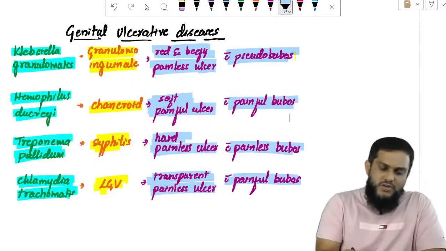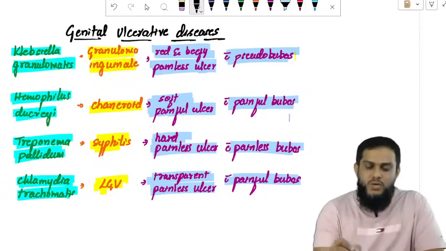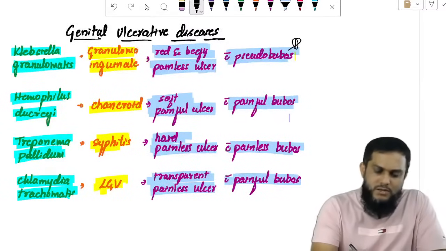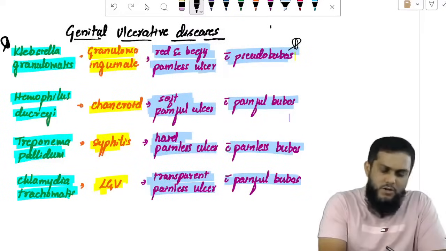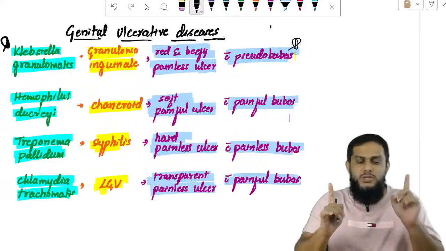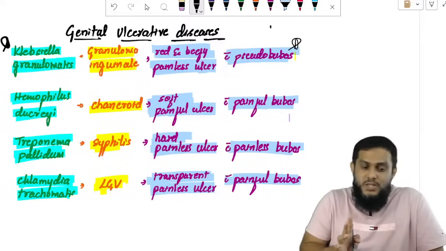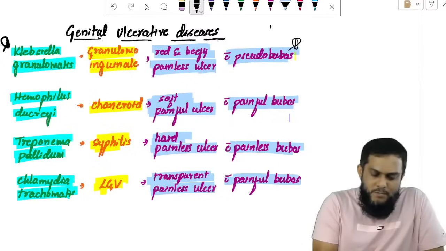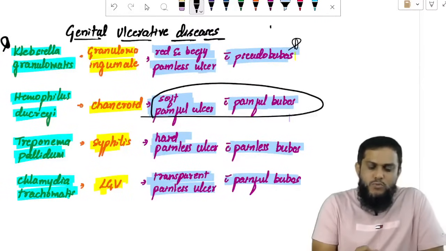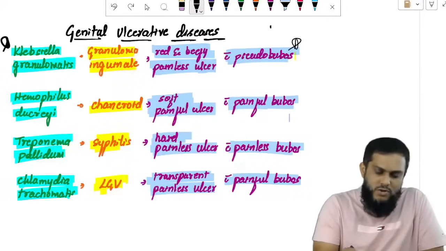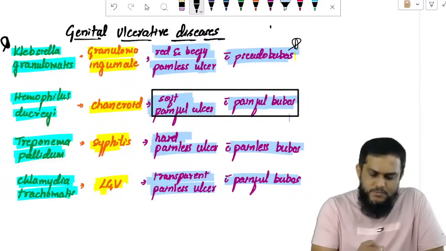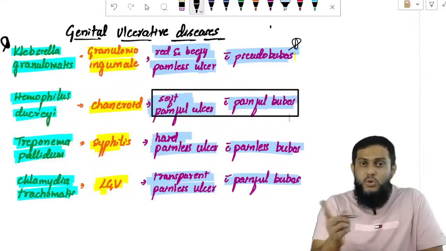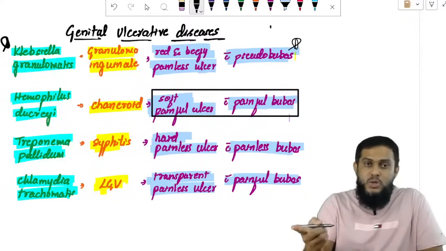In simple words, first I want to highlight that if pseudobubo is there, it is Klebsiella granulomatis. Remember this. Pseudobubo is found only in Klebsiella granulomatis. Then painful ulcer and painful bubo: both are painful. The ulcer is painful, the bubo is also painful.